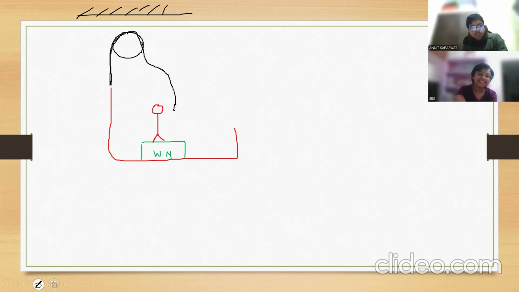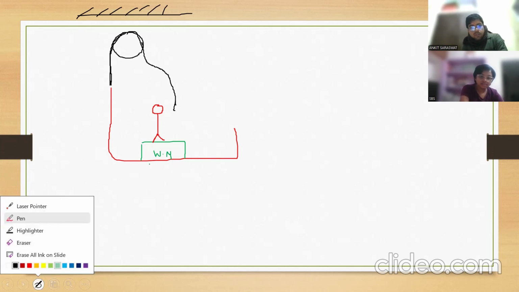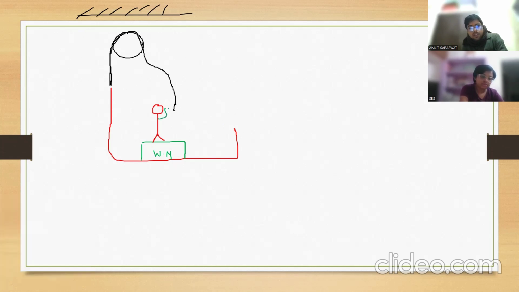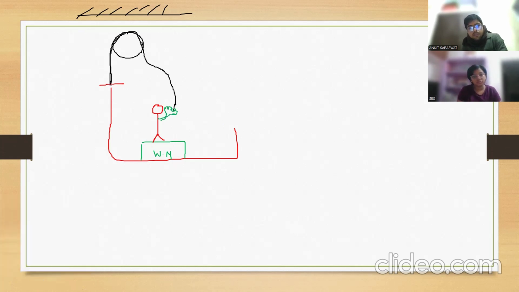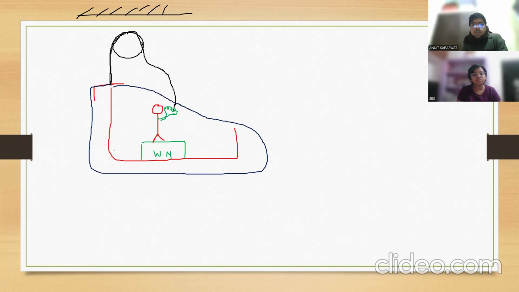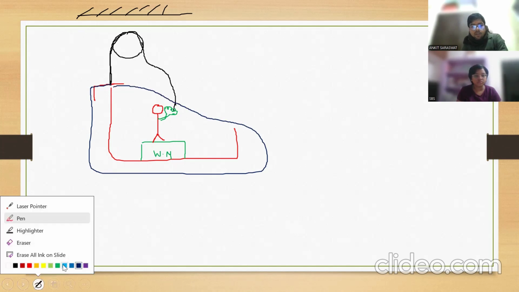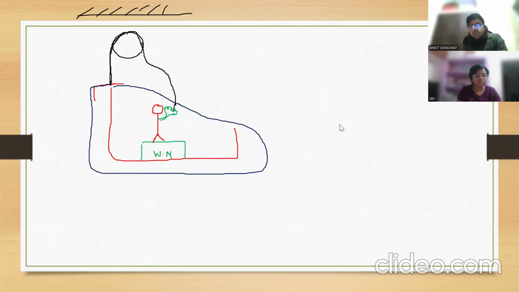Here this person, with the help of his hand, ties together like this. If you take both, the entire thing, as a system, then if you draw the free body diagram, mg downwards and